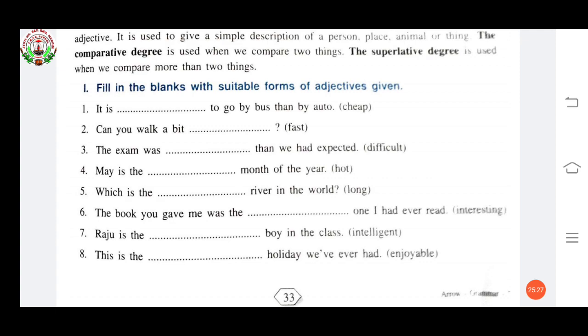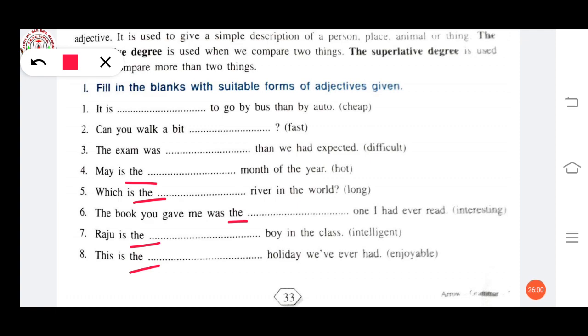Okay. So, May is the dash month of the year. Here you have to see, just now I told you, before superlative degree we have to use "the". So if "the" is given here and these words are given, what will come? Superlative form. May is the hottest month of the year. Which is the dash river in the world? Long is given, longest river. The book you gave me was the dash one I had ever read.